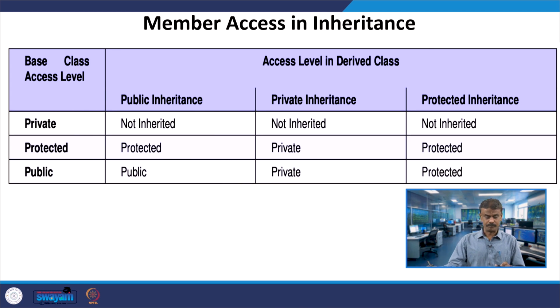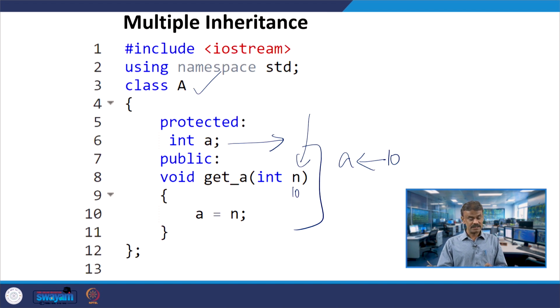So, we know that. The base class has a protected member, and here the inheritance is public, so protected will remain protected. The member data will again be protected. So, with the protected member data and public inheritance, the data stays protected. That means the data int A will be protected in class C.